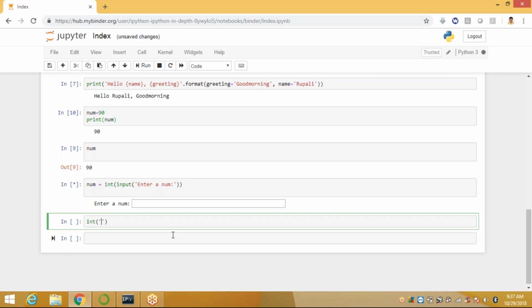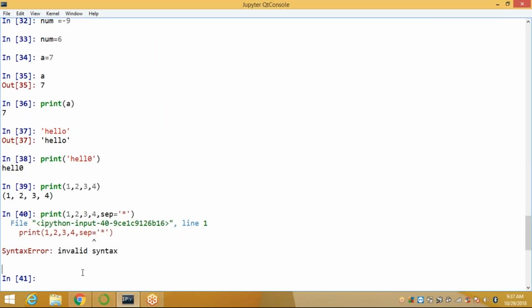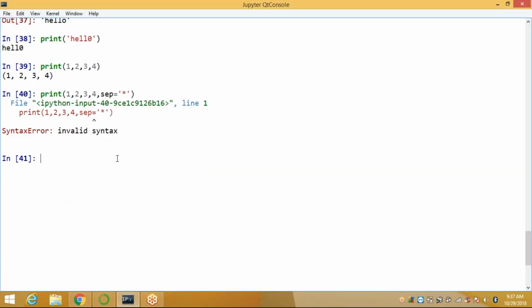Int of 89, how does it display? It displays 89. Or you can apply float.